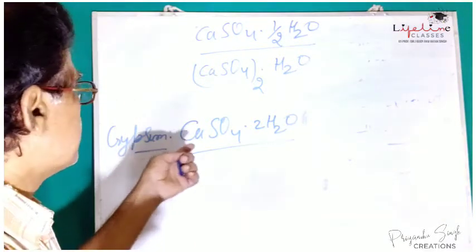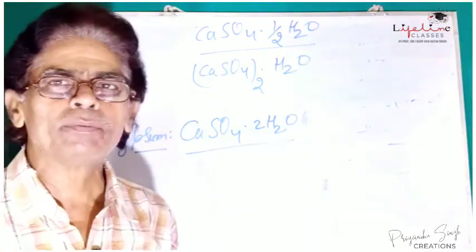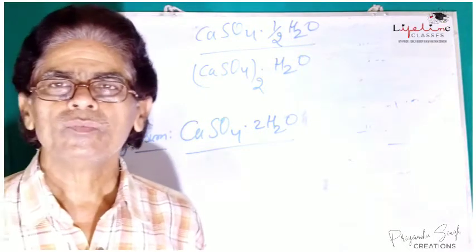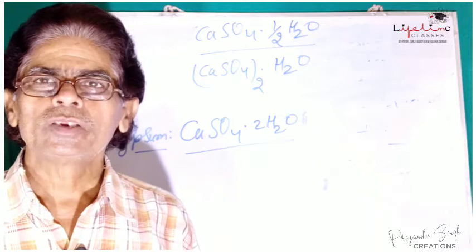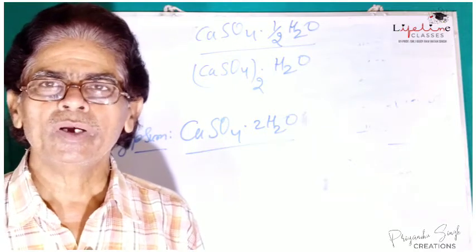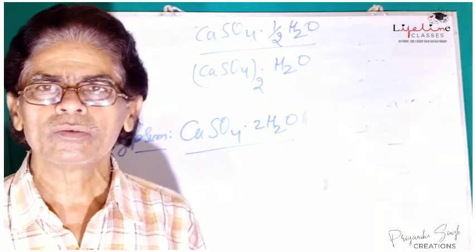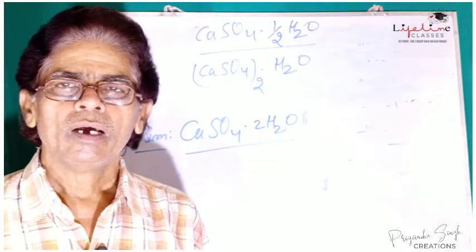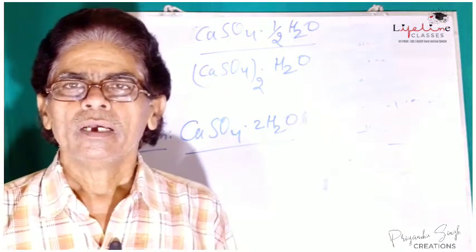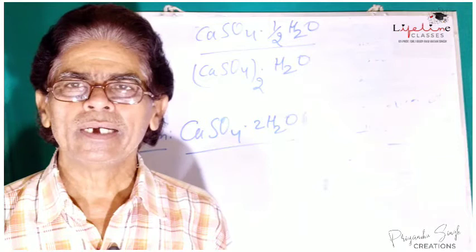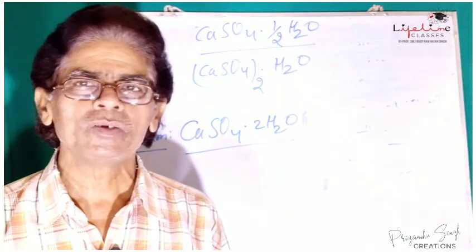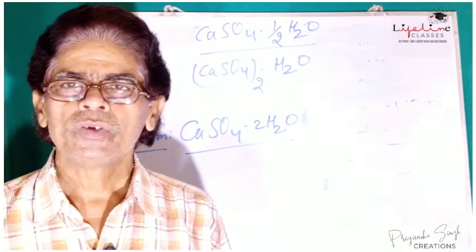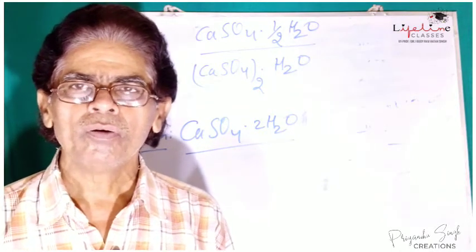When calcium sulfate dihydrate, meaning gypsum, is heated at 373 Kelvin, meaning 100 degrees Celsius, in a closed container, it gets calcined or decomposed into a white amorphous powdery solid, which is nothing but the plaster of Paris.